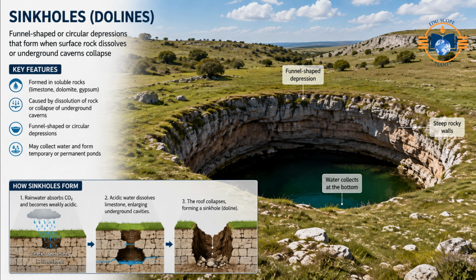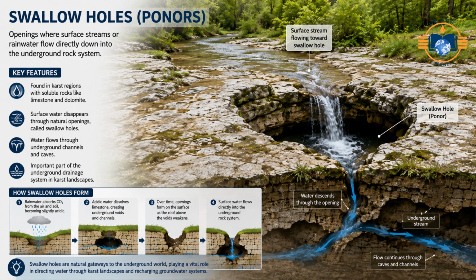Surface erosional features. Sinkholes, dolines: funnel-shaped or circular depressions that form when surface rock dissolves or underground caverns collapse. Swallow holes, ponors: openings where surface streams or rainwater flow directly down into the underground rock system.